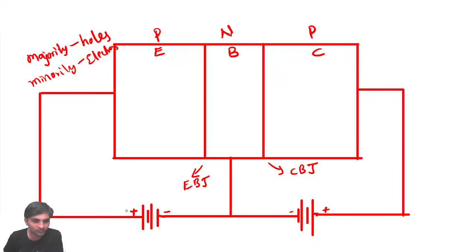Now, whenever the positive terminal of the battery is connected to the P type semiconductor material, and the N type is connected to the negative terminal of the battery, obviously the holes, the majority charge carriers present in the P region, will move away and move toward the junction. They'll cross the junction. Whenever charge carriers are moving from here to here, definitely there exists a current.